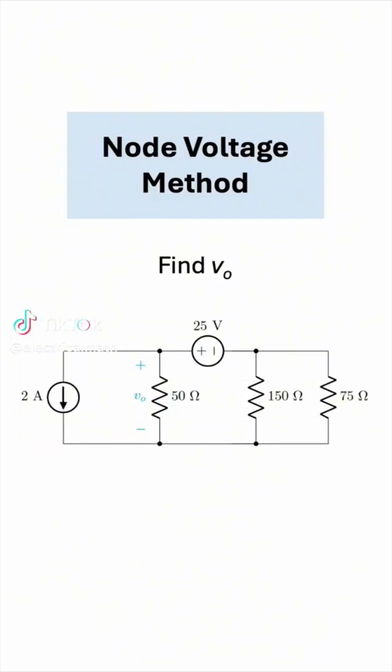Using the node voltage method, find VO in the circuit below. Give this problem a try and keep watching to see the solution.